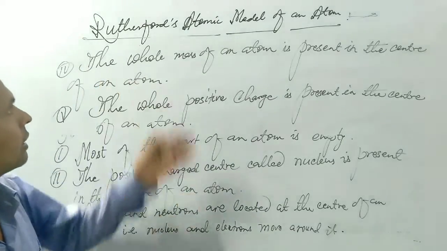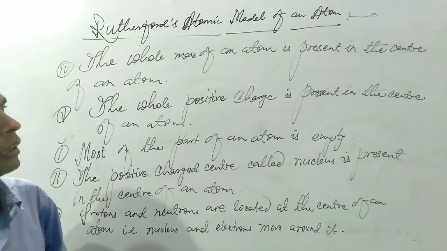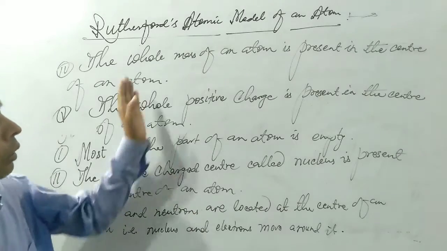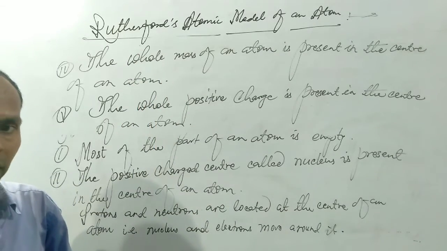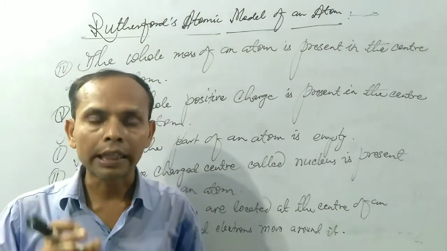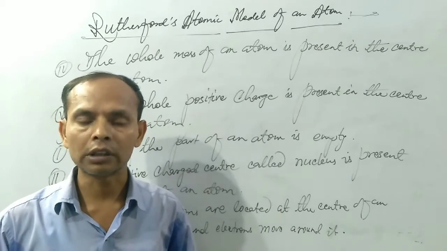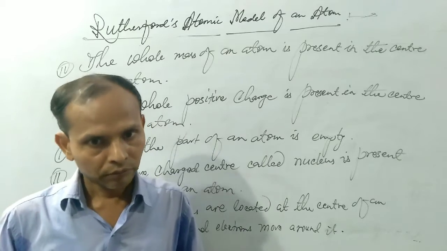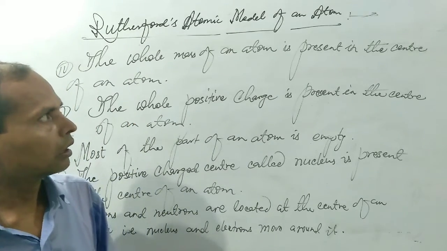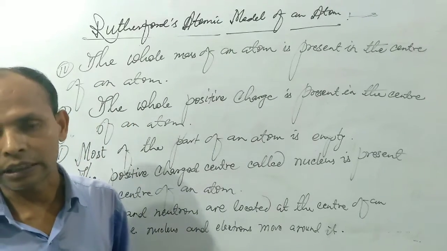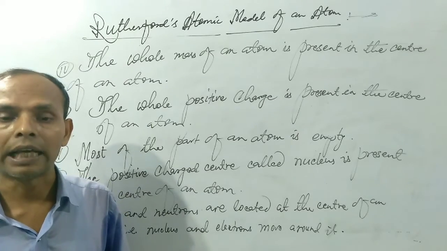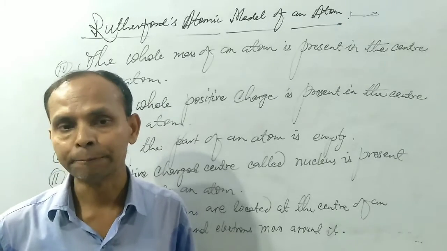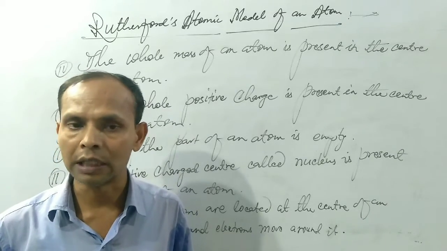And this point indicates that the whole mass of an atom is present in the center of an atom. You can also say that the whole mass of an atom is located in the center of an atom, because the center of the atom contains protons and neutrons, and protons and neutrons have one unit of mass each. So the total mass of an atom depends on the mass of protons and neutrons only, because the mass of electron is found to be 0.